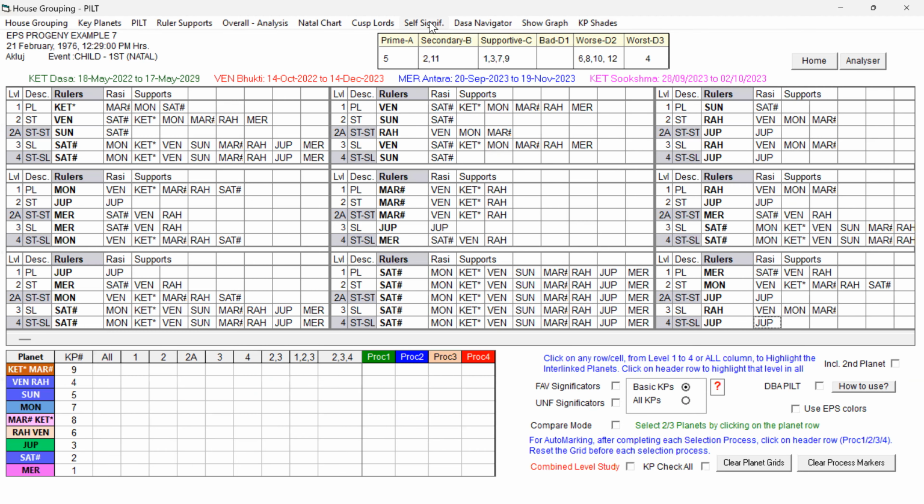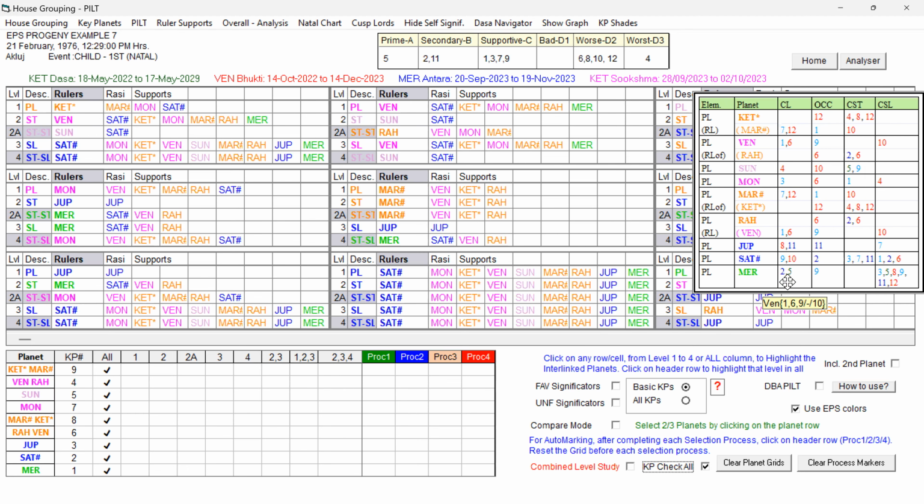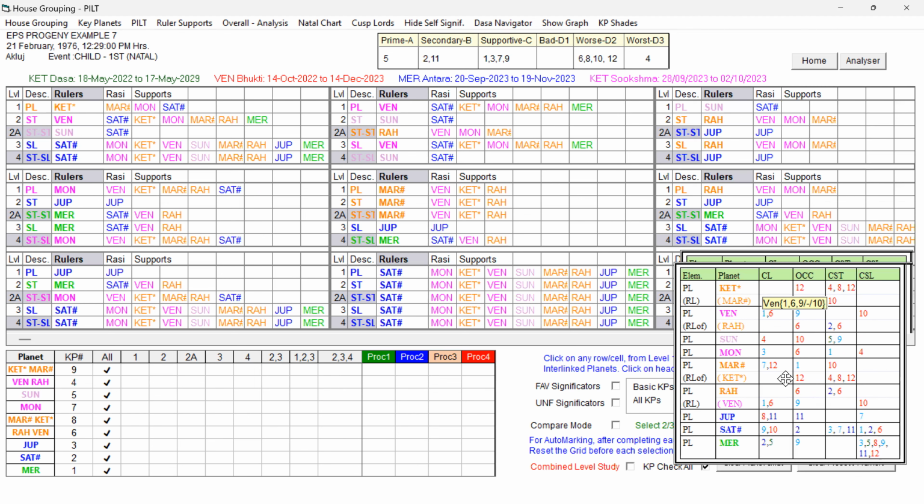Now let me open the self-significator. Whatever EPS colors we gave in the EPS page have been taken, and let me use those EPS colors itself and check the KP. Now what we have to do, we have to check the destiny.